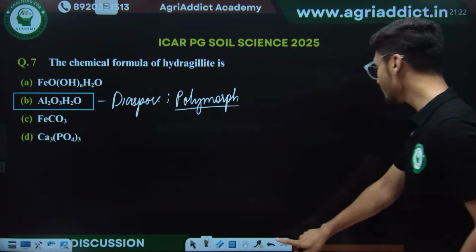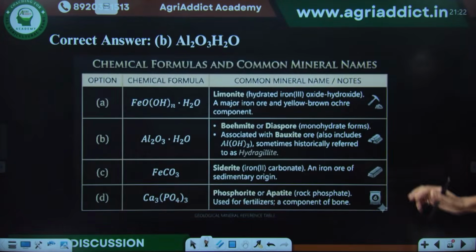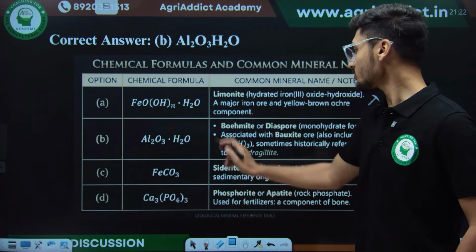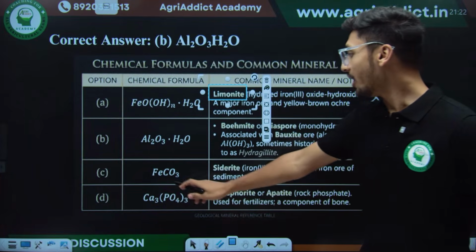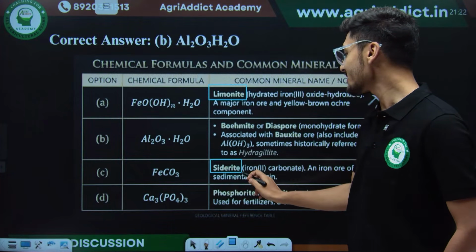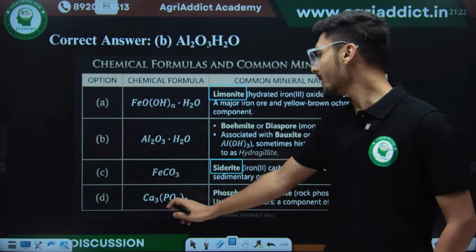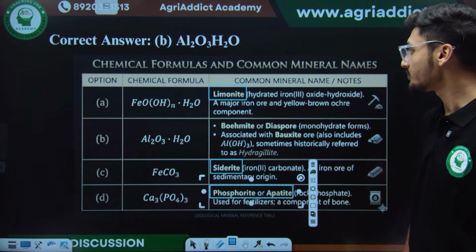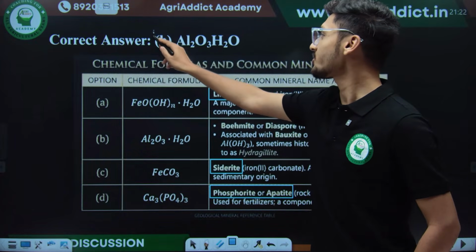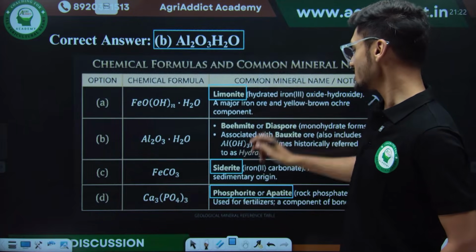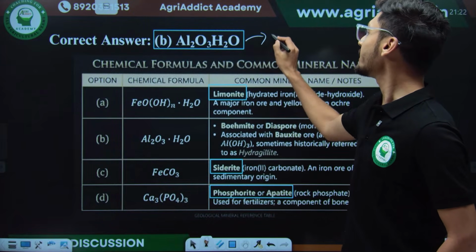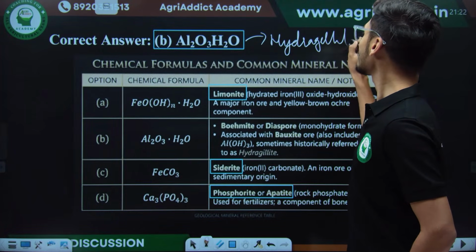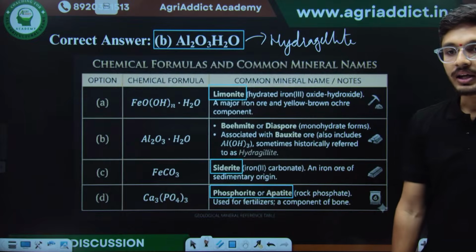But apart from this, what are the other options mentioned? FeO(OH) is limonite. Then FeCO3 is known as siderite. Siderite is an iron ore. Then Ca3(PO4)2 is phosphorite or apatite. So the correct answer for this question was Al2O3 is known as hydroxylite. The chemical formula of hydroxylite is Al2O3·H2O.